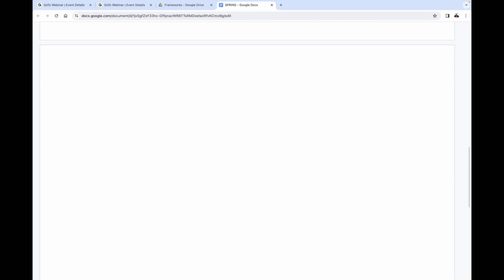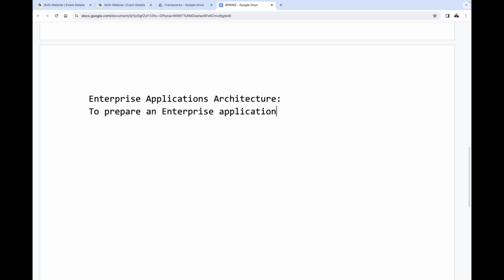then we have to understand enterprise applications architecture. So what is this enterprise applications architecture? To prepare an enterprise application, we have to use the following layers.